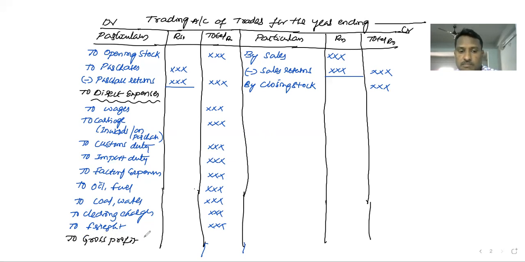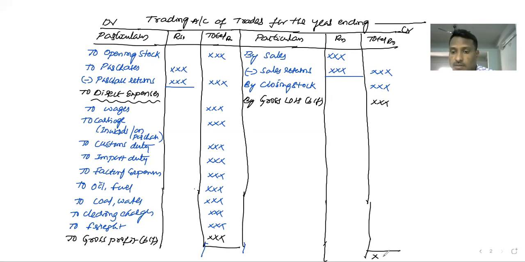Gross profit, balancing figure. In case the total amount of debit is more than the total amount of credit, it is by gross loss, balancing figure. Right.